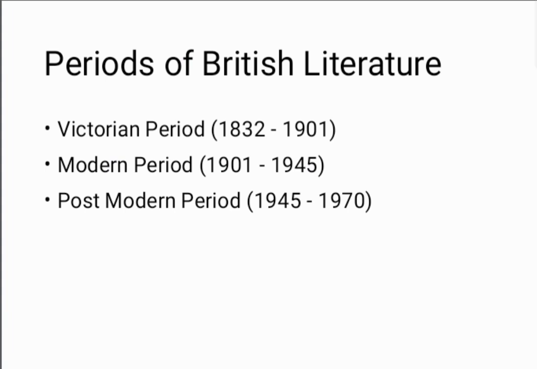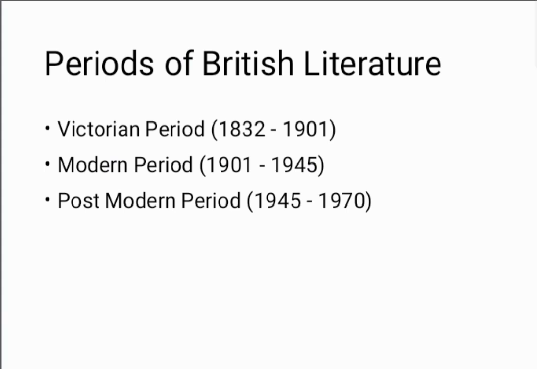The next important period is the modern period. The time period of the modern period is 1901 to 1945. In this modern period, we will come across T.S. Eliot, Virginia Woolf, and George Bernard Shaw, G.B. Shaw. These are the important writers in the modern period.